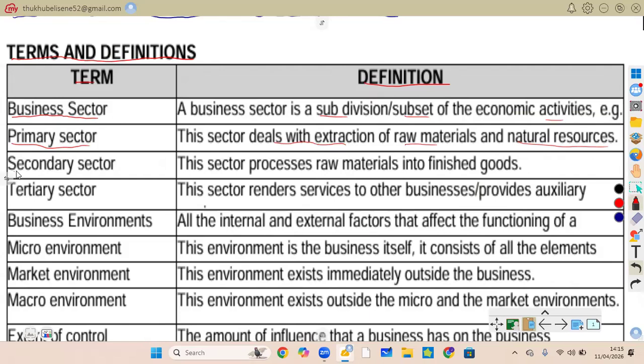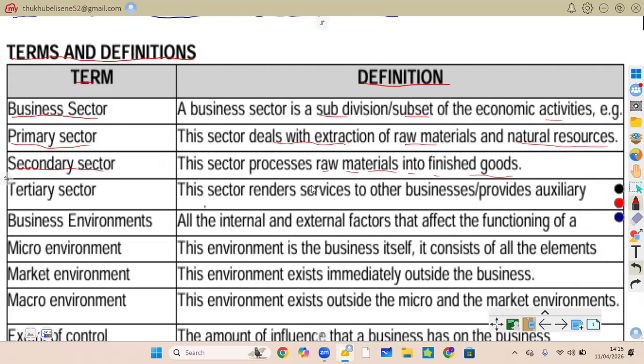Now we have another sector, which is the secondary sector. This sector processes raw materials into finished goods. So the secondary sector is about processing raw materials into finished or semi-finished goods. For example, turning wood into furniture or making clothes from cotton.